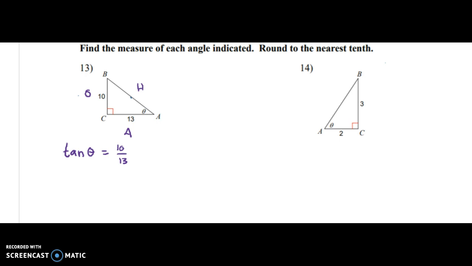So notice in this one we're not missing a side measure, we're missing what the angle is. So now we have to rewrite this using those statements. So the statement for tangent is if tan of A equals x, then the measure of angle A equals the inverse tan of x. So let's try to rewrite this using that. So if this is true, then theta, the measure of the angle, equals the inverse tan of 10 over 13. And that's basically all we have to do, and now it's calculator time.